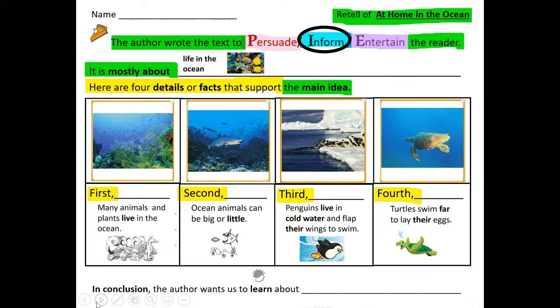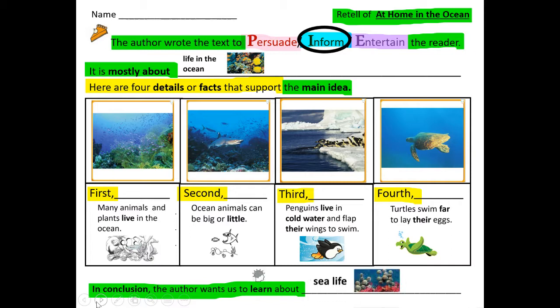Well, fourth, turtles swim far to lay their eggs. So, in conclusion, the author wants us to learn about, what does the author want us to learn about? Well, the main idea, or sea life, life in the ocean, or sea life.